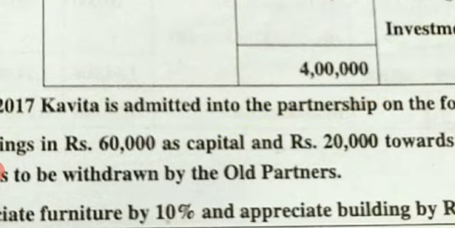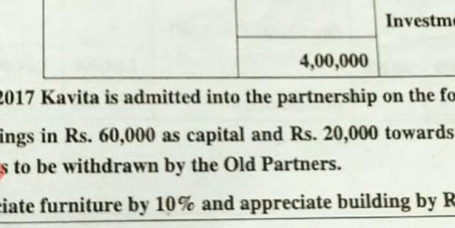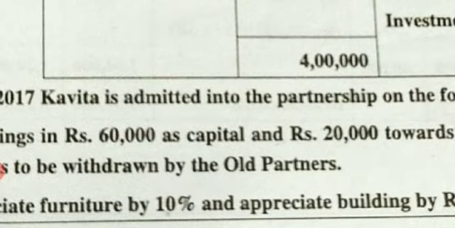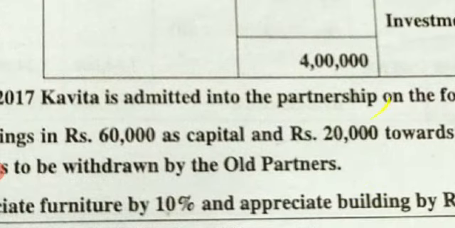Kavita is admitted into the partnership on the following terms. They have told you that Kavita is going to bring 60,000 as her capital and 20,000 as the goodwill in the form of cash. And whatever goodwill is brought in cash is withdrawn by the old partners. They have also told you that furniture is to be depreciated by 10%. There is an appreciation of the buildings.